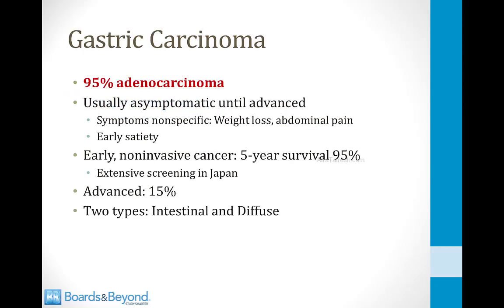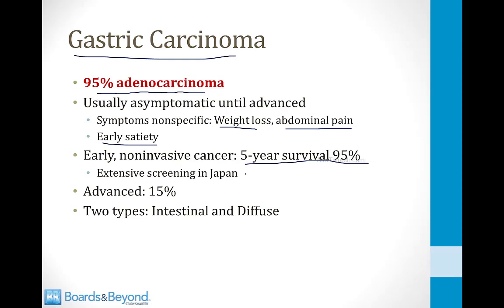Now we're going to talk about gastric carcinoma or stomach cancer. 95% of cases are adenocarcinoma. This is a very bad cancer. It's usually asymptomatic until it's advanced. The symptoms are usually nonspecific, things like weight loss, abdominal pain, and early satiety. If you have the cancer identified early and it is non-invasive, the 5-year survival is excellent, about 95%.